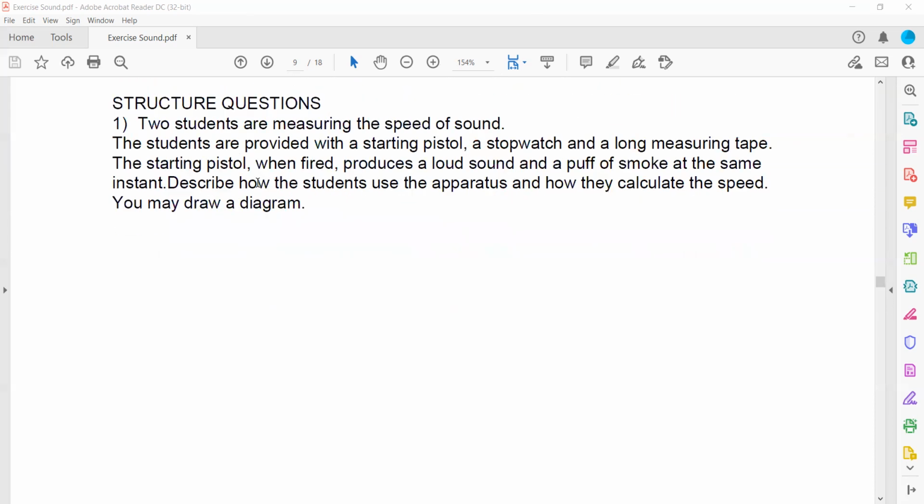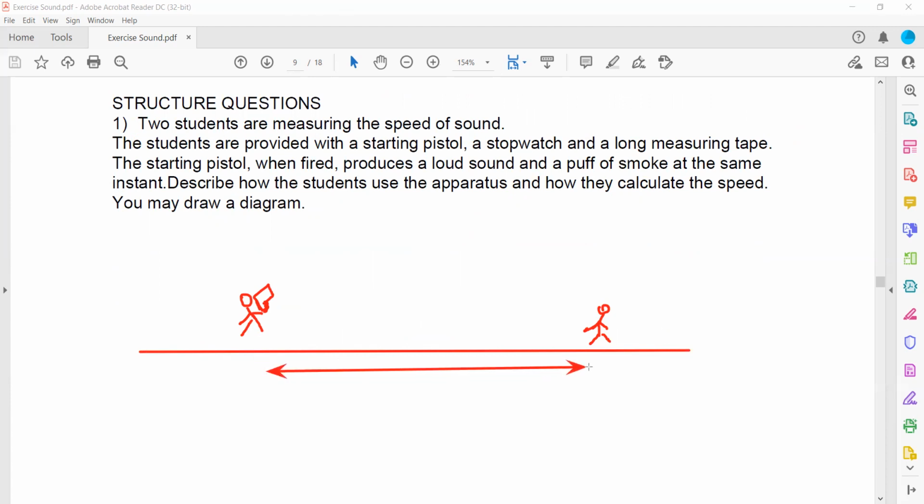Then a structure question related to the topic of sound. Two students want to measure the speed of sound. A student is provided with a starting pistol. So first a student is there, he has a starting pistol, and another student is there, he has the stopwatch. And they will measure the distance between them by using a measuring tape or trundle wheel.